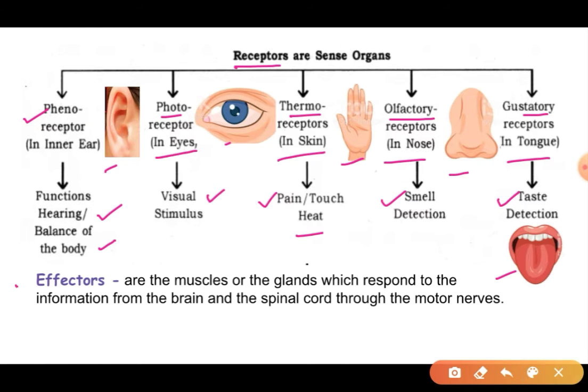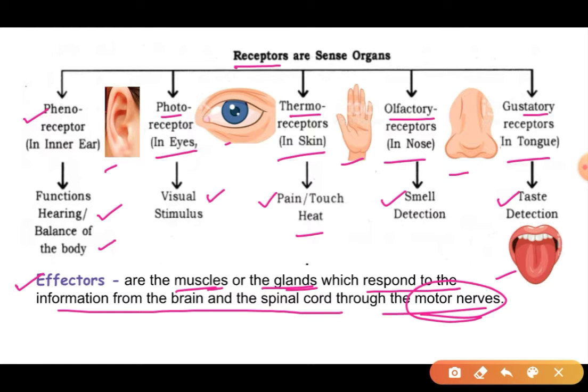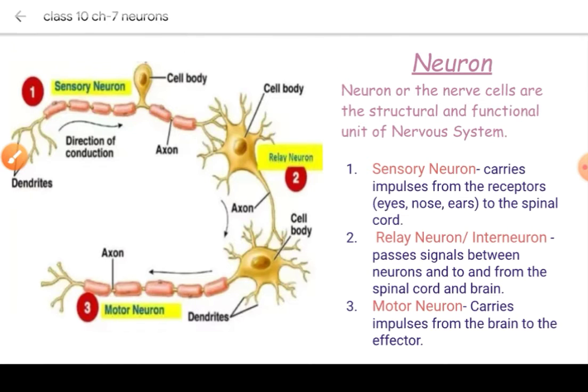Another thing we have is effectors. Effectors are mainly the muscles or the glands. Basically, they are the organs which respond to these stimuli. These muscles or glands respond to the information from the brain and the spinal cord through the motor nerves. Now, what are these motor nerves? Let's learn about the nerves in detail, then we'll come to know.